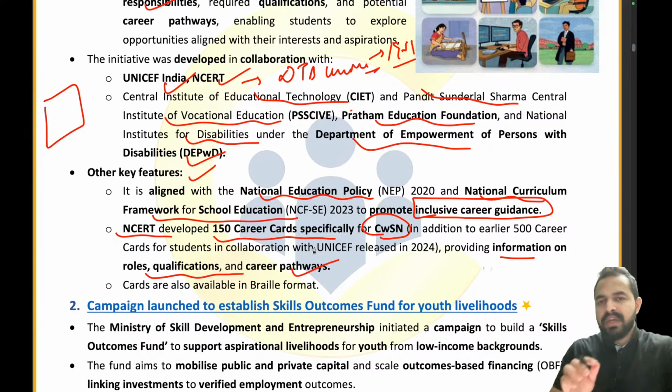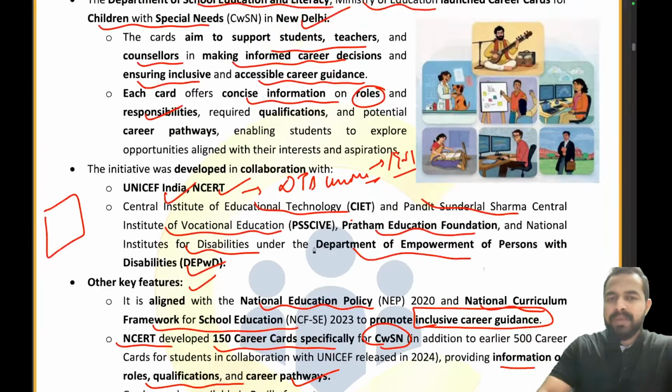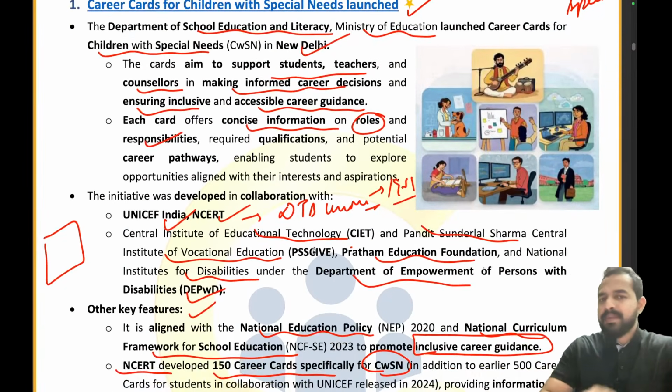Okay. Now my dear friends, can anybody tell me the name of the department which has come up with this initiative? The answer is the Department of School Education and Literacy under the Ministry of Education. Who are the beneficiaries for this initiative? The children with special needs, right? Who collaborated with the Department of School Education and Literacy for the launch of these career cards? UNICEF India, NCERT, and Pratham Education Foundation, which is one of the major institutions, right?